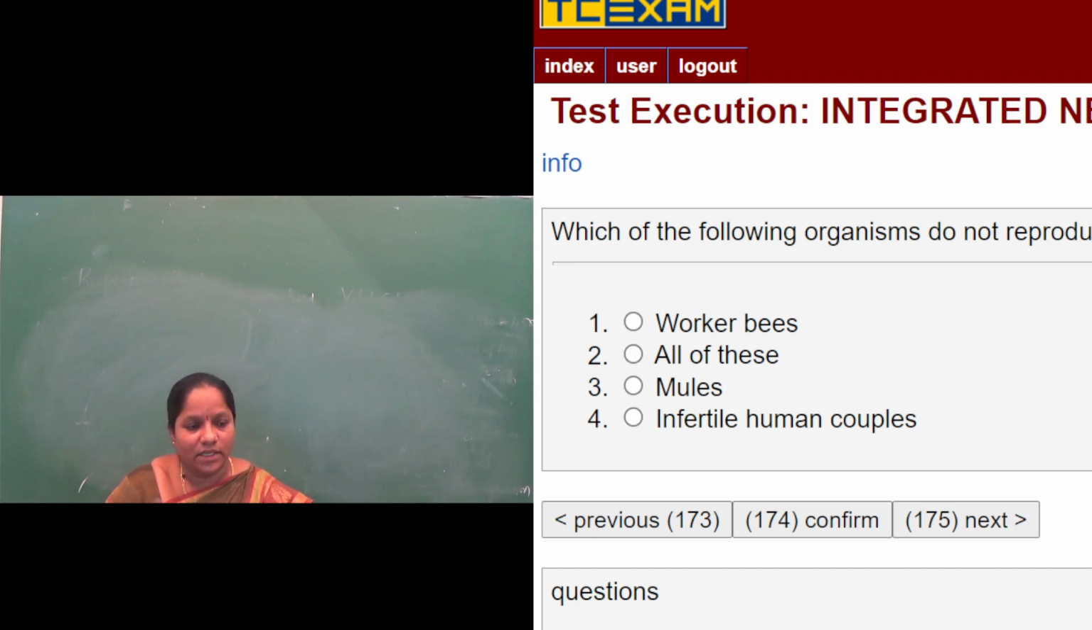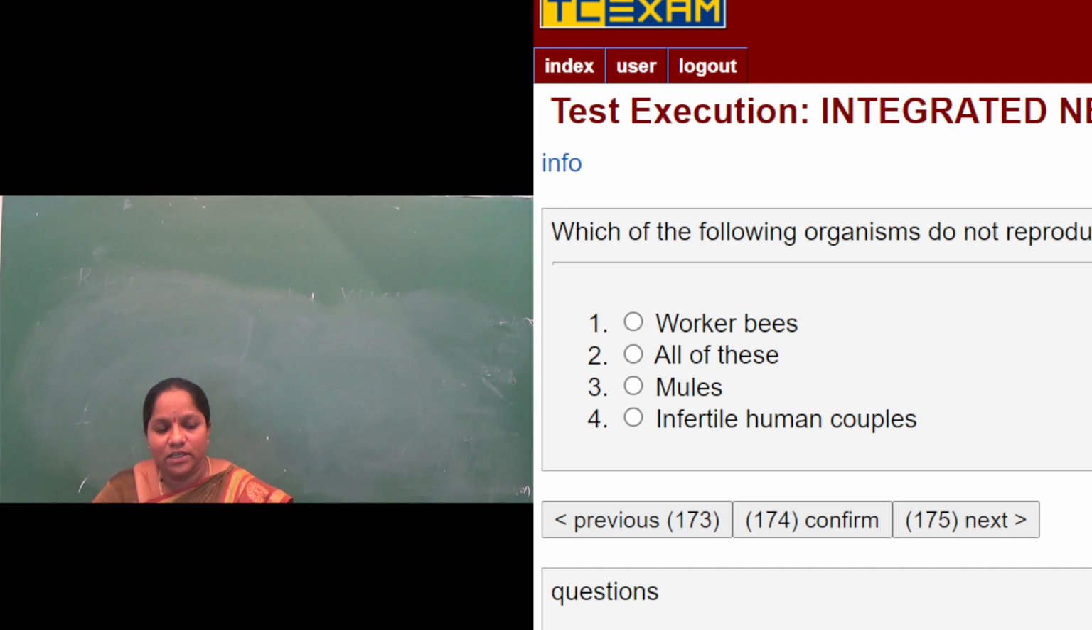So here the options are worker bees, mules, infertile human couples, and all of these. So worker bees. In the honeybee colony we have three types there. One is called queen, one is called male drone, and the third one is worker bee. Worker bees are infertile. They are sterile. They do not have the capacity to reproduce.